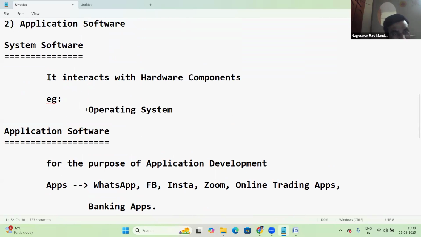Let us see. OS, operating system, interacts with the hardware components. OS is interacting with the hardware. Others cannot interact with hardware. Only OS interacts with hardware. So OS is a system software.